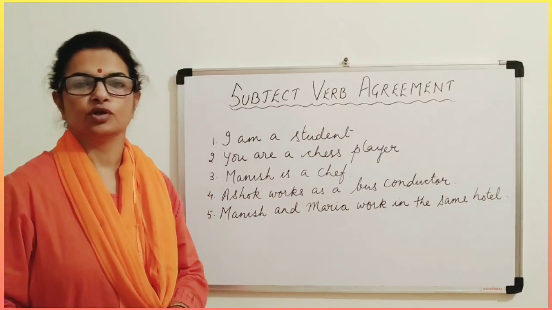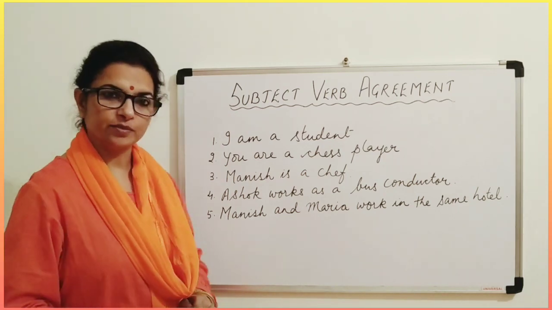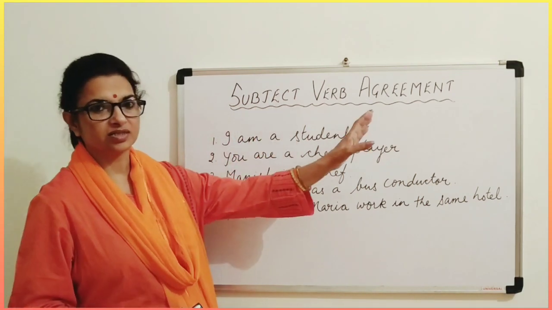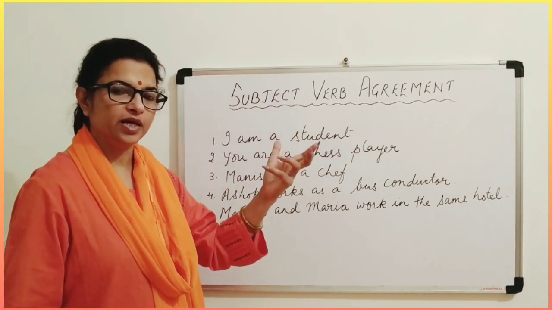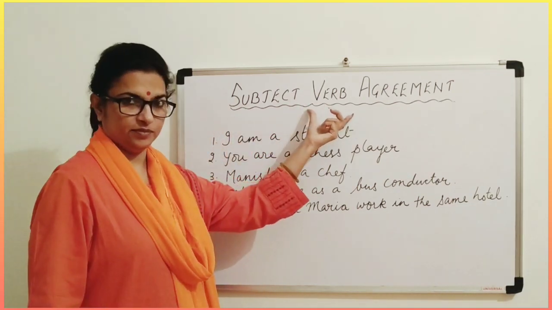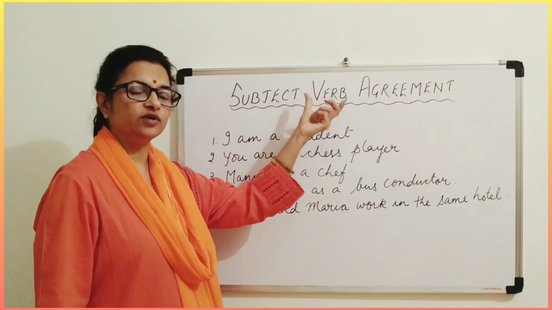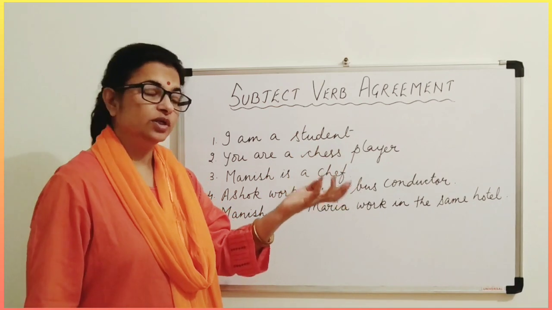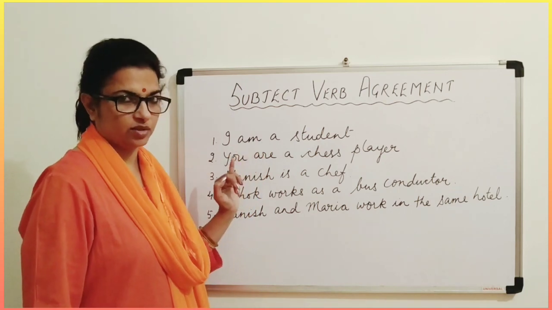I again welcome you to your online classes, and today I have come up with a new topic, that is subject verb agreement. Now what is subject verb agreement? As you see the name of the topic itself, you can automatically understand what is subject, verb and agreement between them. So it is actually the relationship between the subject and verb. The subject and verb have a certain agreement. In this, the verb has to agree with the subject.